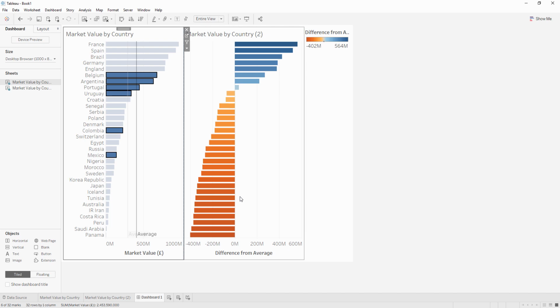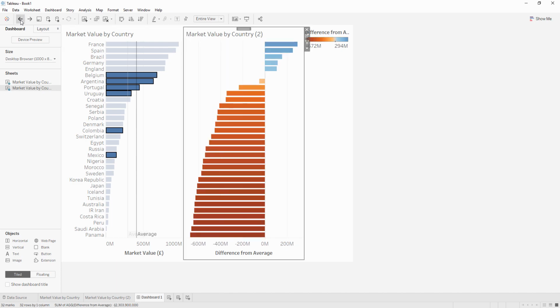Now, I don't want you guys to go away and realize, hey, this doesn't work on my data, because maybe instead of having 32 values, you have 1,000 values, and then you have scroll bars. And if you have these in separate sheets, your scroll bars won't synchronize. So no problem. In that situation, we also have a solution. So we're going to go through in the next video and demonstrate how to recreate that from scratch. But first, I'm just going to use our unlimited undo button and go back to the point where we had both of these in the same sheet.